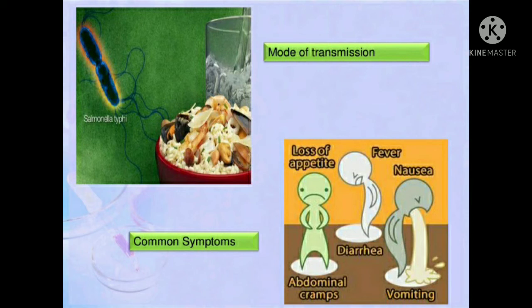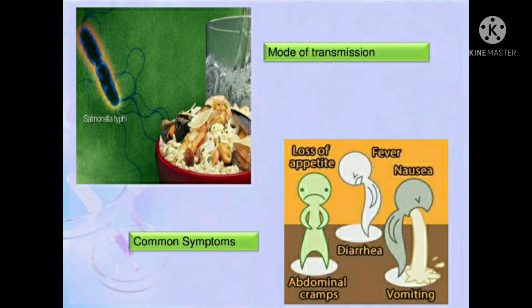So what is the mode of transmission? As I told you, the Salmonella typhi bacteria spread through contaminated, uncovered or unwashed food, and contaminated water, means if the stools of the patient become mixed into your water body, then by intaking that water you become contaminated or affected with that disease.